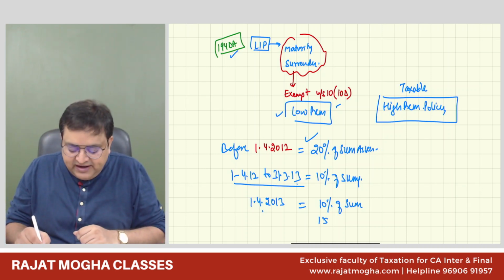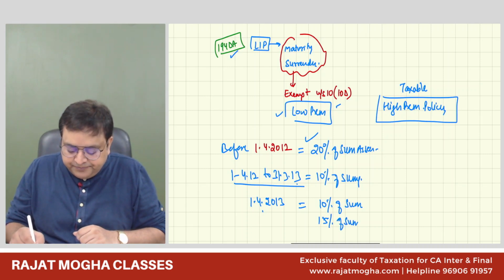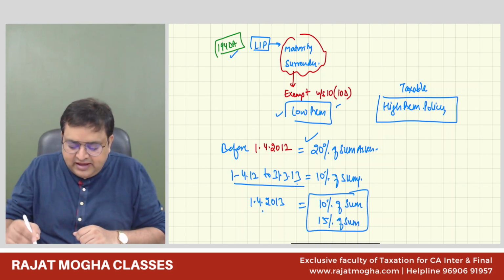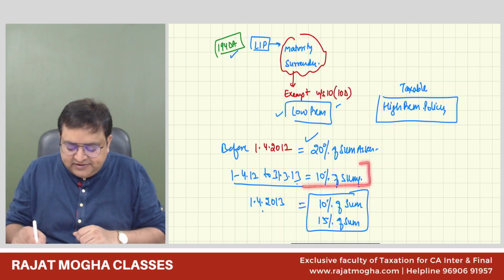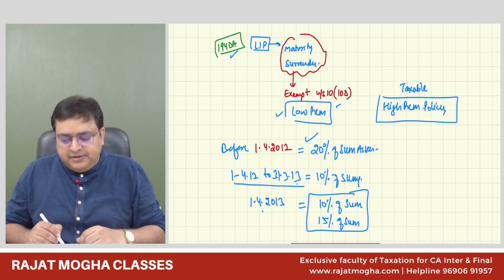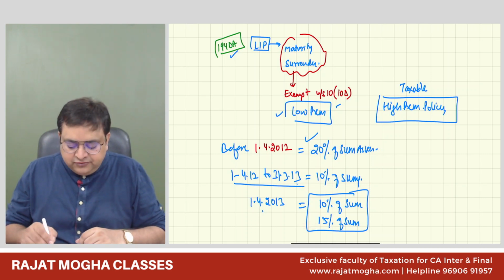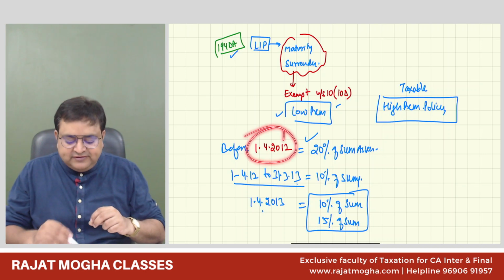And for physically handicapped, deaf, blind, or dumb, they have made it 15% of sum assured. So actually, they have made a mistake regarding the policies which are related to physically handicapped people. So for physically handicapped person, they have changed it to 15%. So now, please remember this date, 1st April 2012.